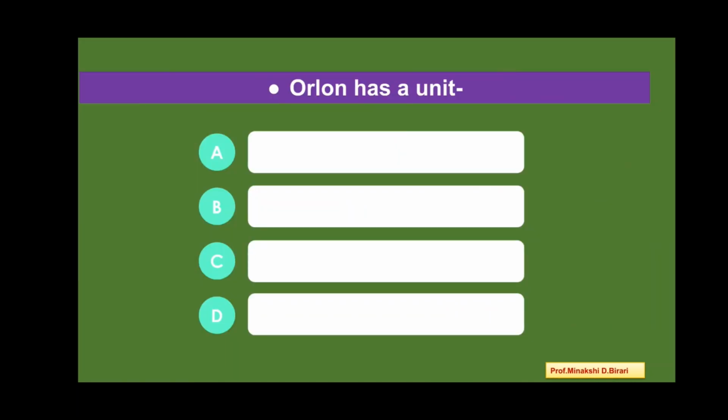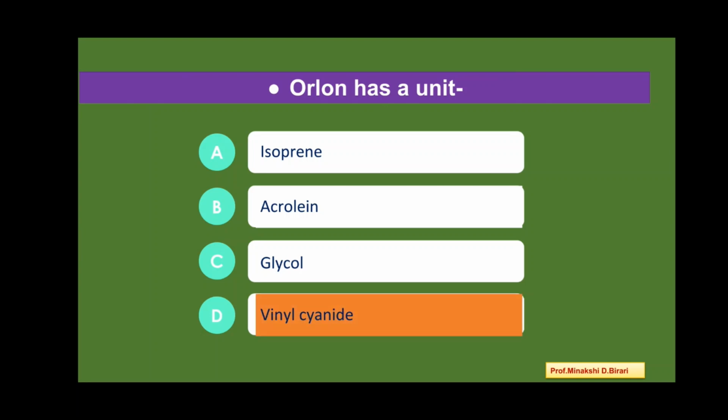Next question. Orlon has a unit: isoprene, acrolein, glycol, vinyl cyanide. So which is correct one? Orlon has a unit: vinyl cyanide. So the correct answer is option D.